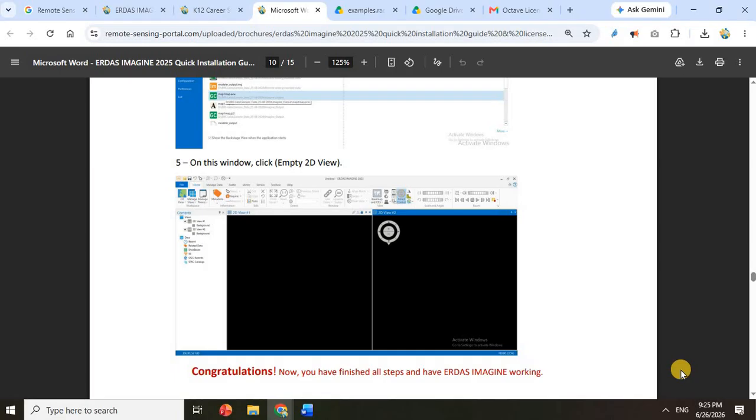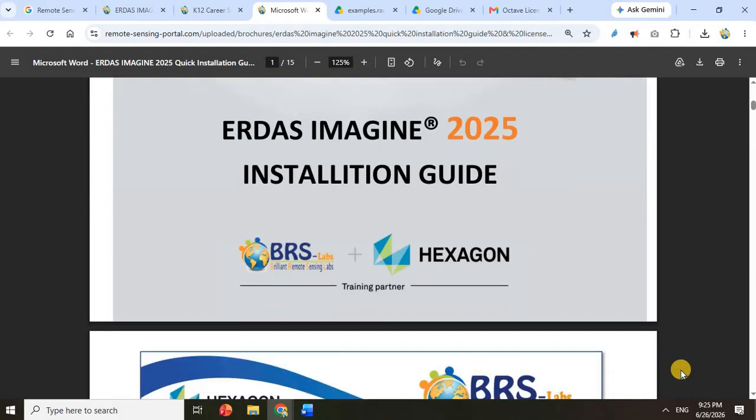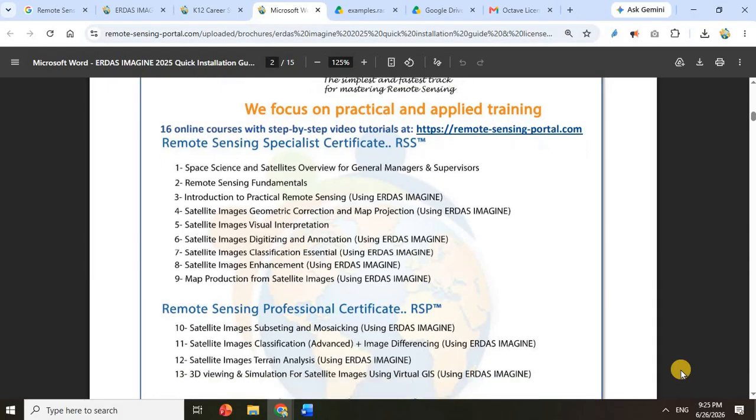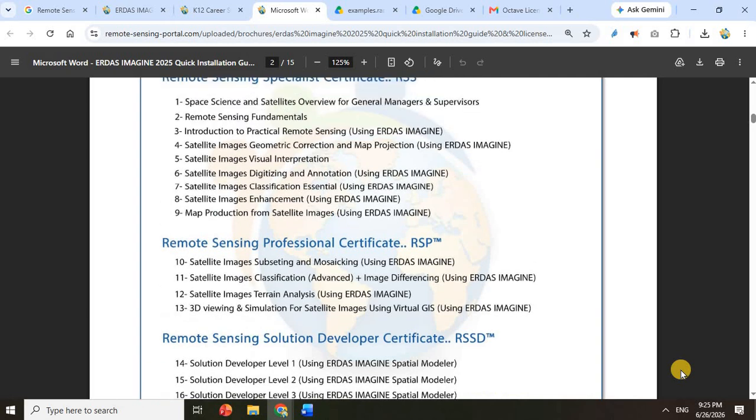Okay, let's apply all these steps. Regarding the license, I would like to let you know first that this is our course list of the Remote Sensing Portal. It includes 16 online courses in remote sensing, moving gradually step by step, followed by 2 new courses in GeoAI Machine Learning and GeoAI Deep Learning. If you enroll in any number of courses, you will receive the ERDAS Imagine license free of charge, as long as you are studying these courses.